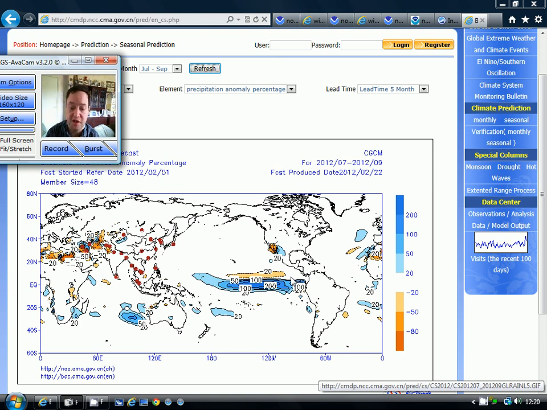It will start probably in the late spring. In fact, it's beginning to warm, as we saw already across the coast of Chile and Peru, but it'll really start getting going around the late spring, early summertime, and it'll continue to strengthen most probably through the course of this summer and into the autumn, and reach its peak around Christmas.